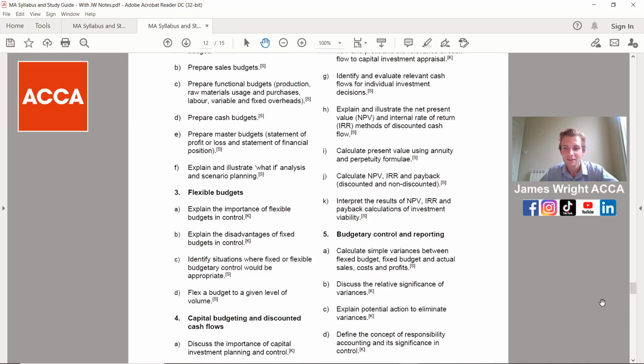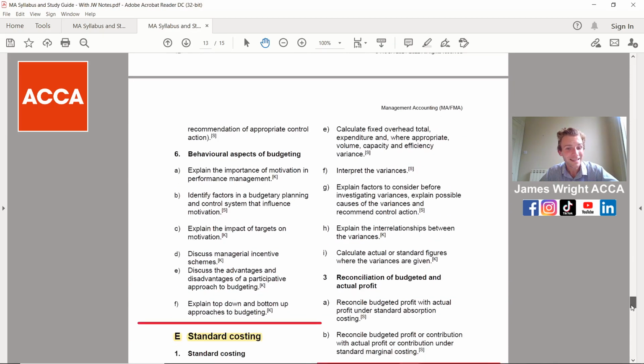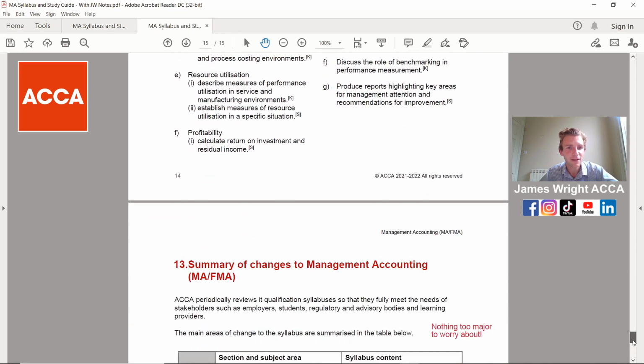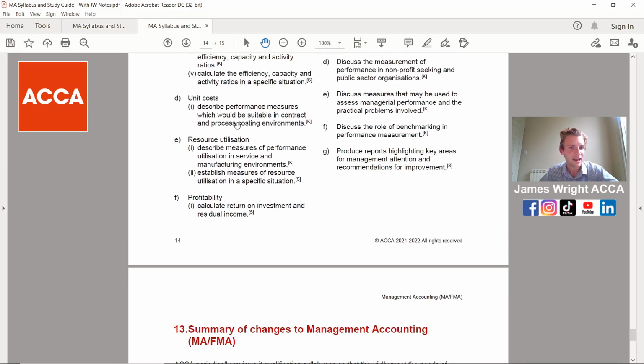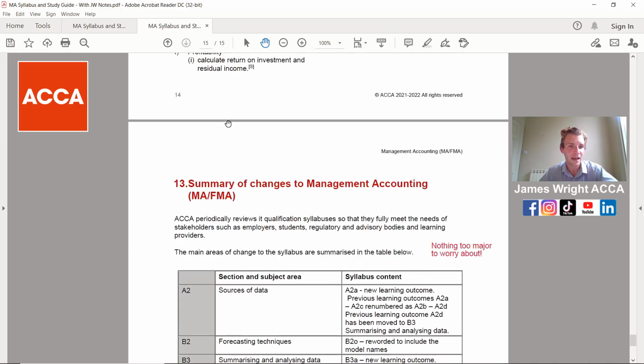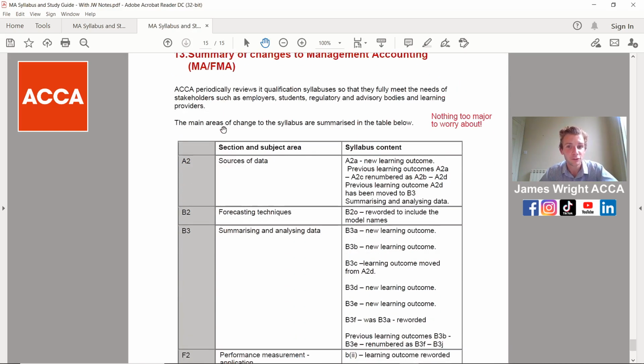Okay, so that is your overall detailed syllabus, a really helpful tool. If I was in your position, I'd be going through that detailed tool probably three weeks before your exam, checking them off, going through them one by one, and then saying to yourself, how confident am I on them? And if you're not confident, go back and do some past paper questions and refer back to your overall core text.